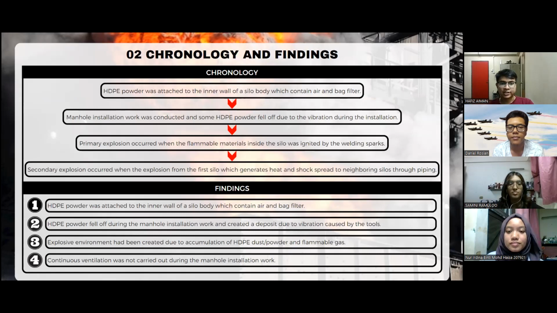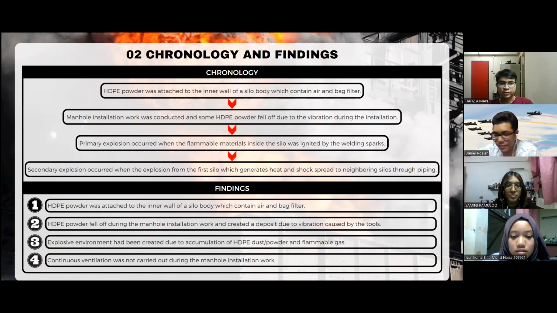Moving on to how it occurred, the incident investigation revealed that HDPE powder was attached to the inner wall of the silo body, which was filled with air and bag filter. During the manhole installation work, some powder dust fell off the lower side and created an accumulation of dust due to the vibration caused by tools.